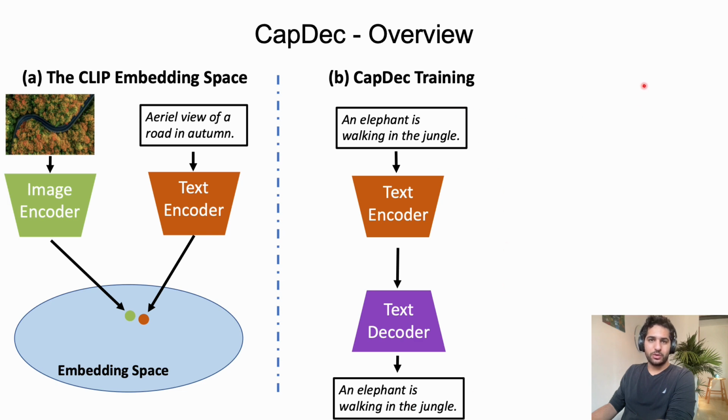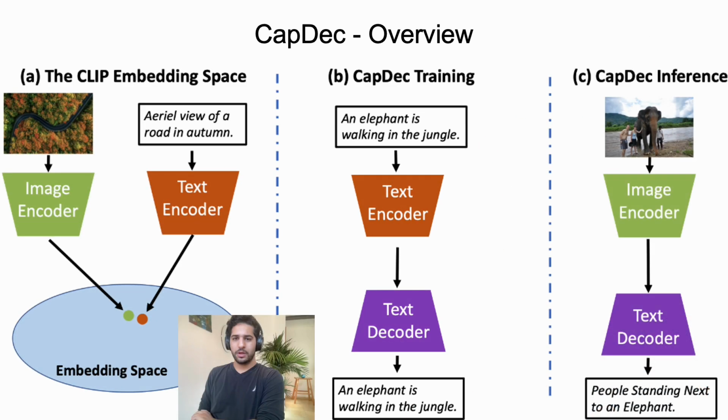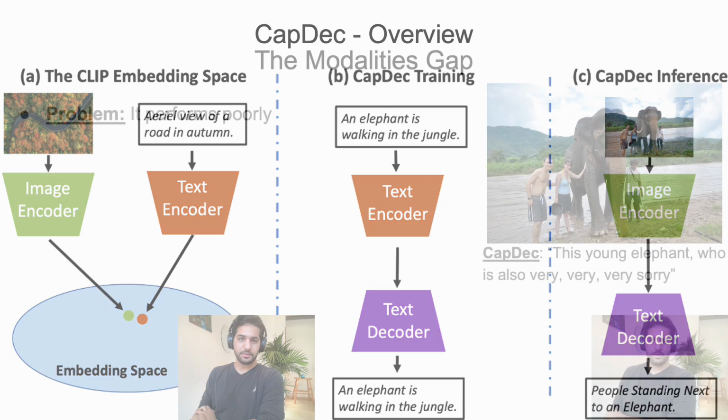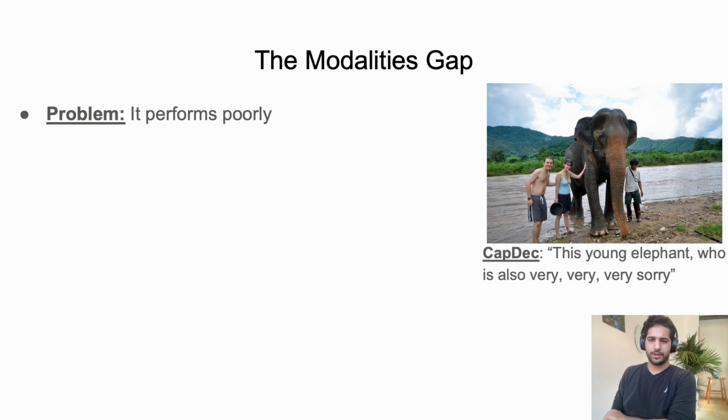Now, in inference stage, we hope that this text decoder will be able to also decode CLIP image embedding into descriptive text. So we take a given input image, we encode it with the image encoder of CLIP, we get its CLIP embedding, and we decode it using our text decoder that was trained on text only. Unfortunately, this naive implementation performs poorly.